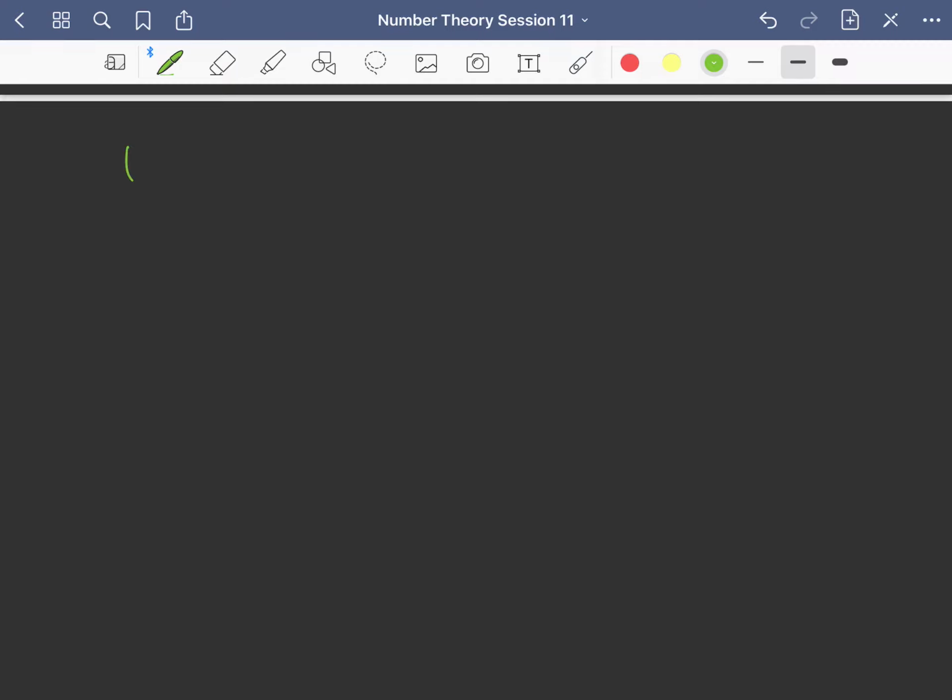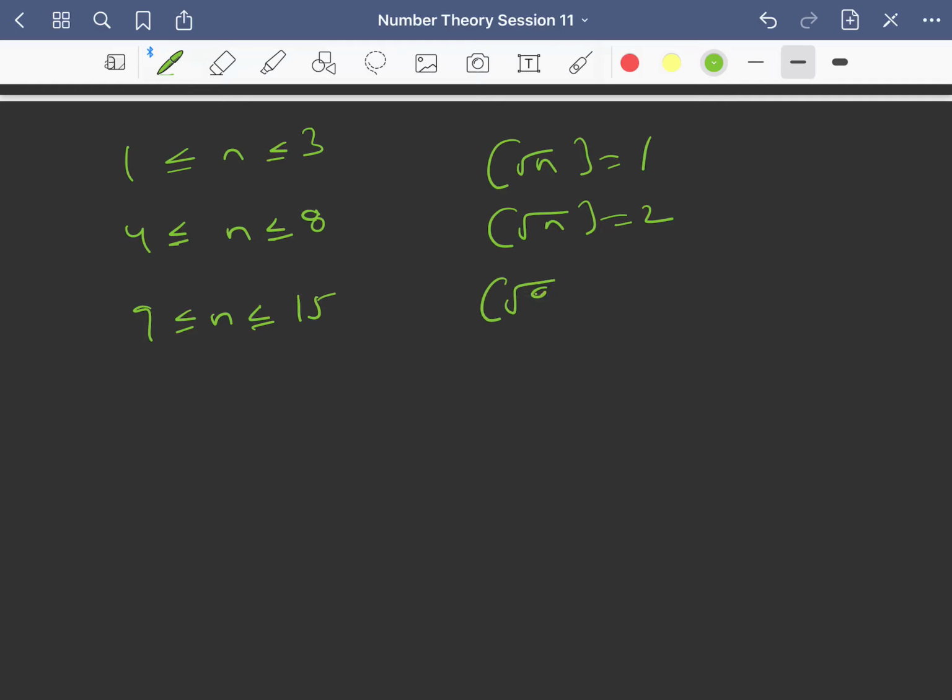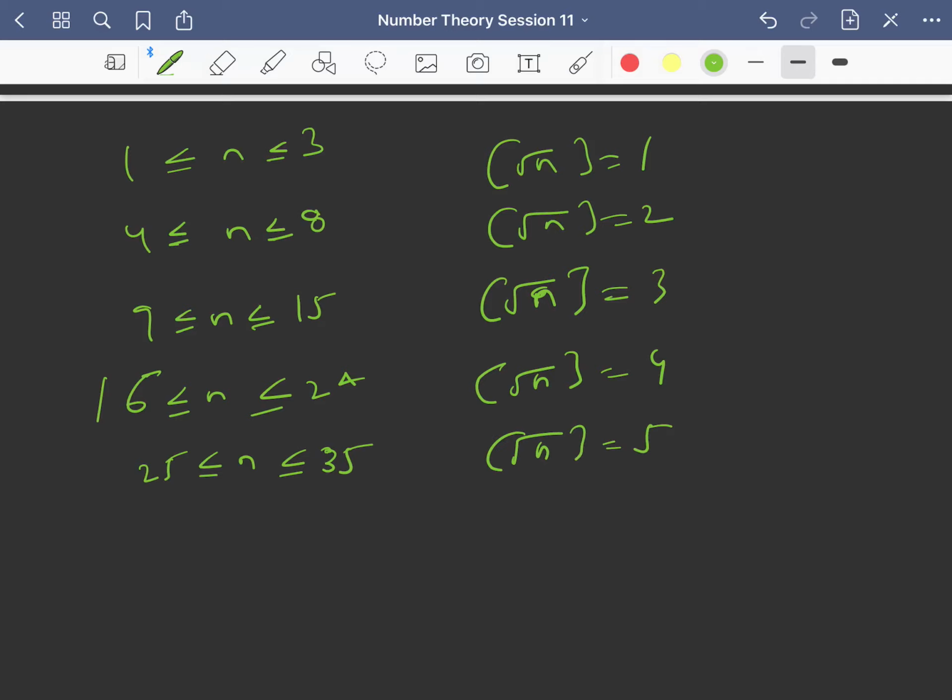So for 1 less than or equal to n less than or equal to 3, greatest integer of root n is 1. For 4 less than or equal to n less than or equal to 8, greatest integer of root n is 2. For 9 less than or equal to n less than or equal to 15, it is 3 only, right? For 16 to 24, greatest integer of root n is 4. From 25 to 35, greatest integer of root n is 5.